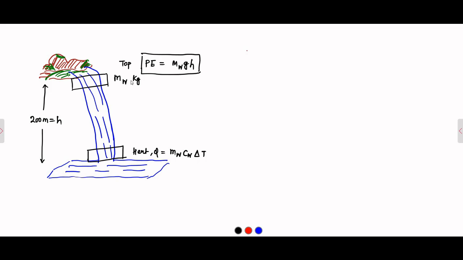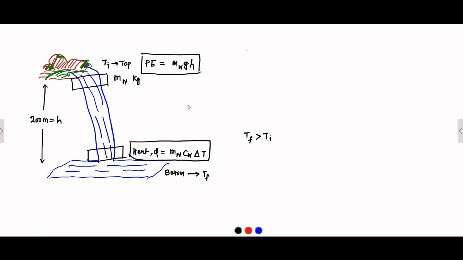Here, let's say there is an initial temperature T_i of m_w mass of water at the top position. At the bottom position the temperature is T_f. So T_f will be greater than T_i, an increase in temperature, because the potential energy gets converted into heat.